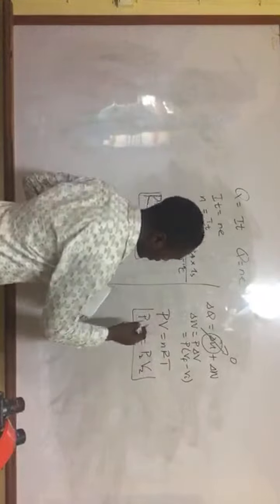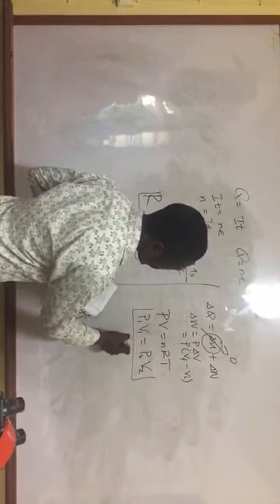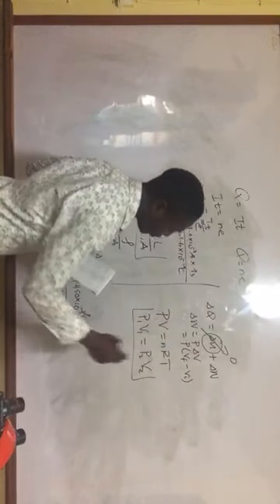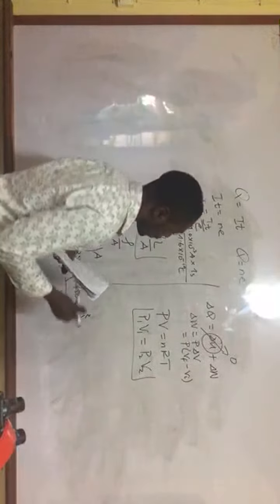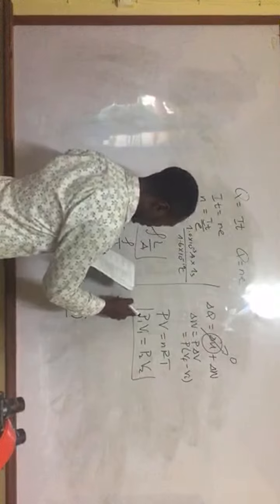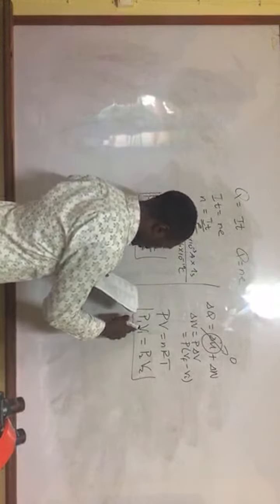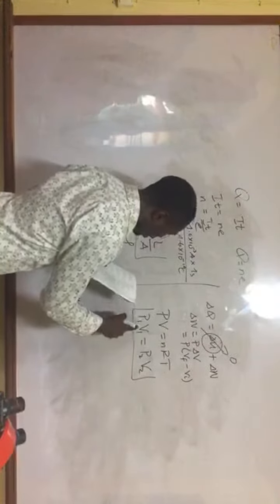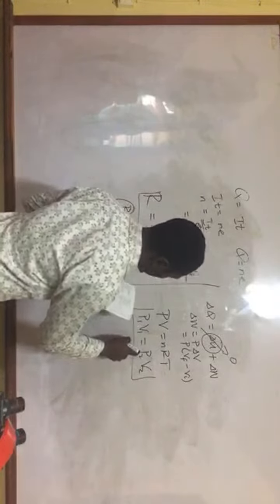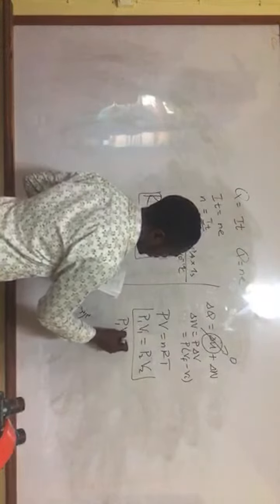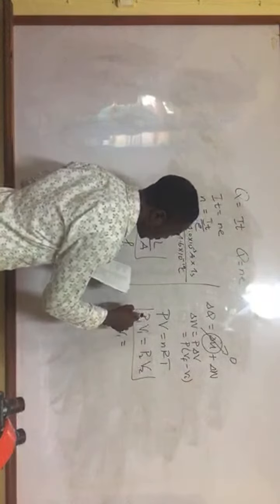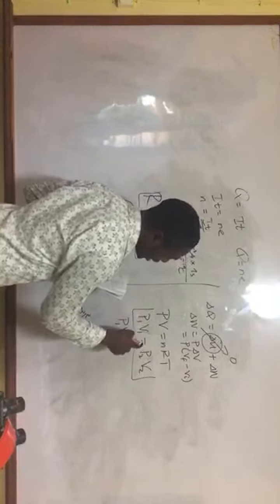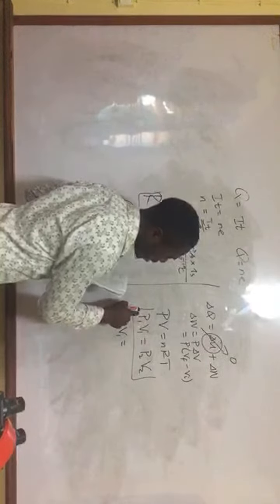Normally, when we want to include temperature, P1 V1 over T1 should be equal to P2 V2 over T2. But here we can do this. We know the initial pressure and the initial volume. Now they said P2 has been halved, meaning P2 is the initial pressure over 2.